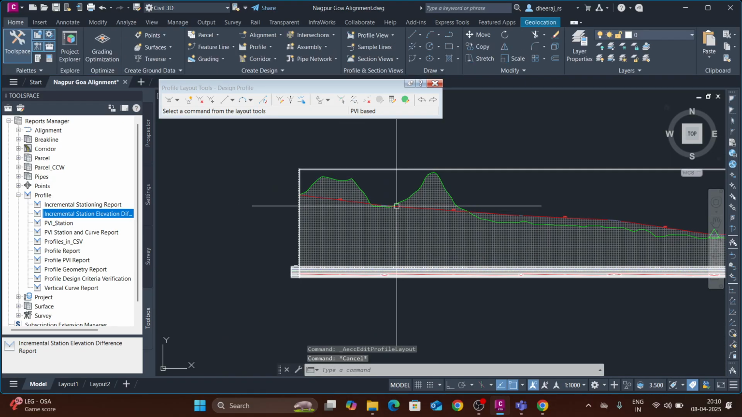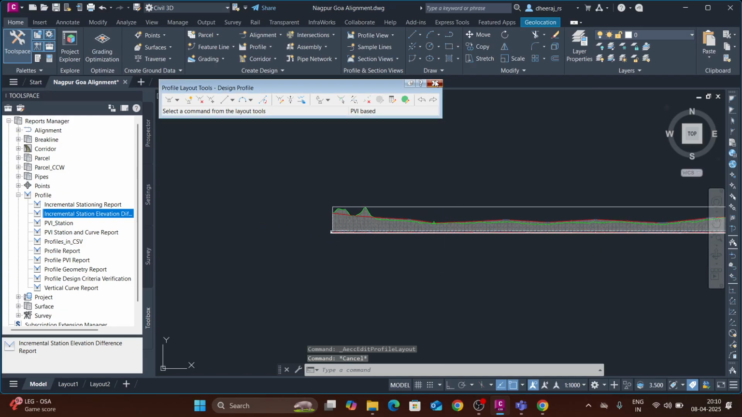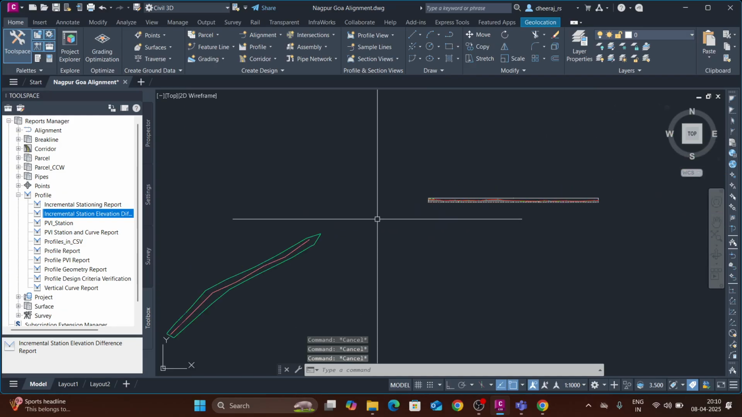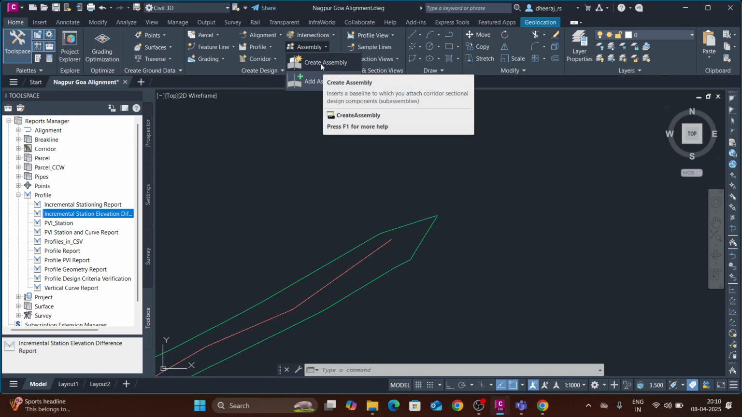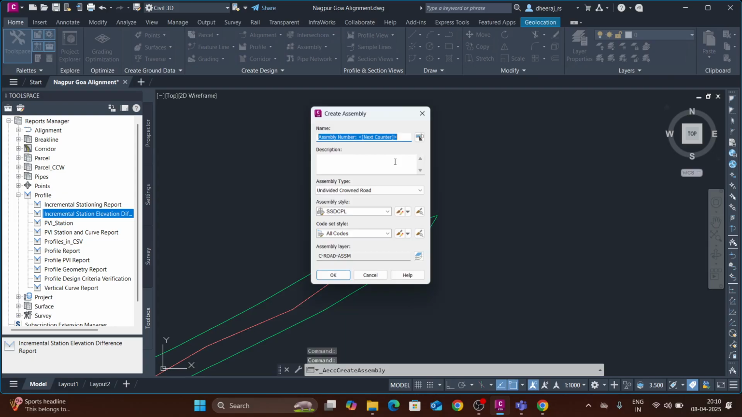Right now, we will move to the assembly. For assembly, you will go in the Home tab. You can see there is an assembly icon, right? Click the drop down icon of assembly. Now click create assembly. After clicking on create assembly, it will ask to name the assembly. Now I will provide TCS, typical cross section greenfield. I will name it as typical cross section greenfield, right?